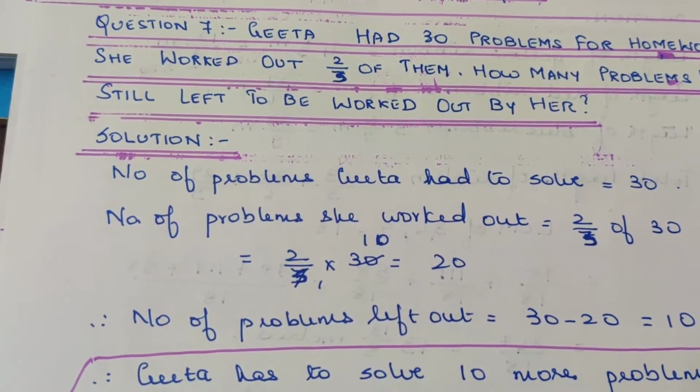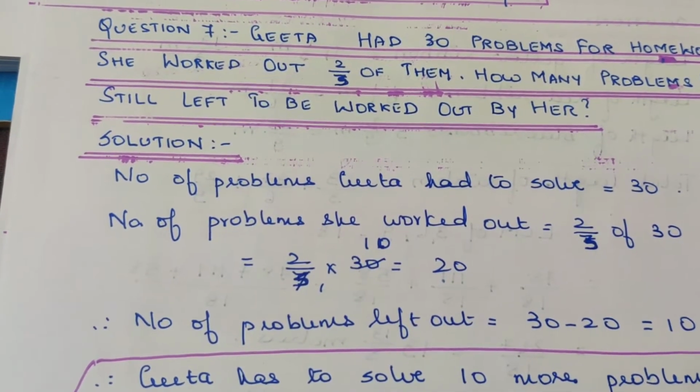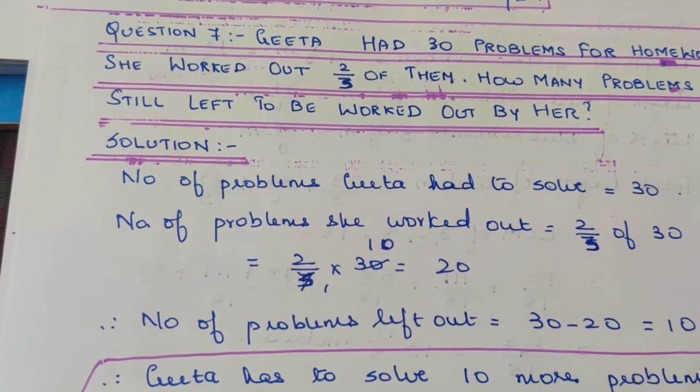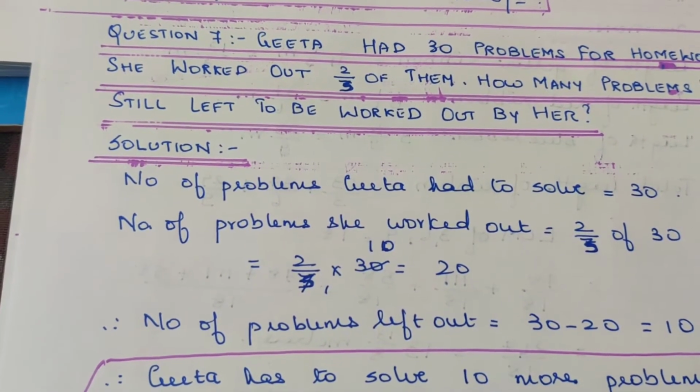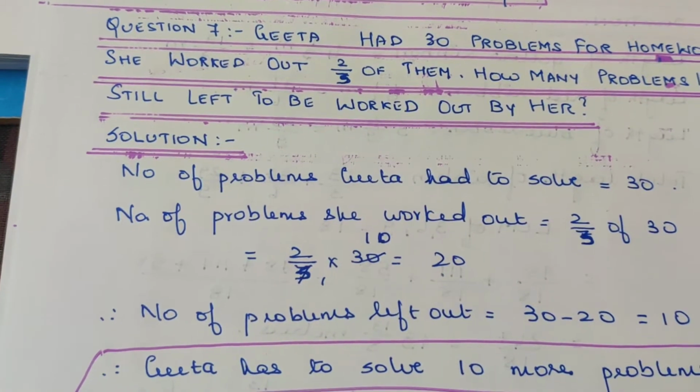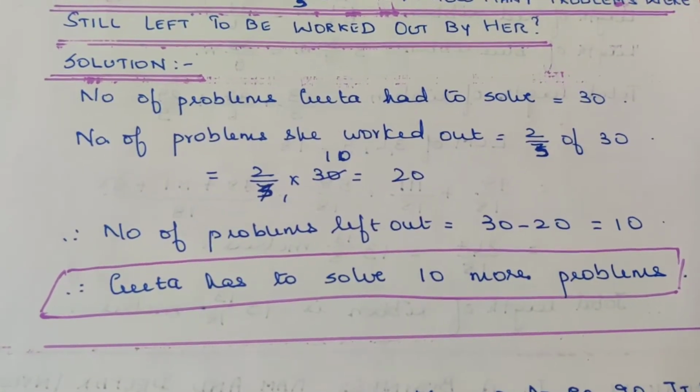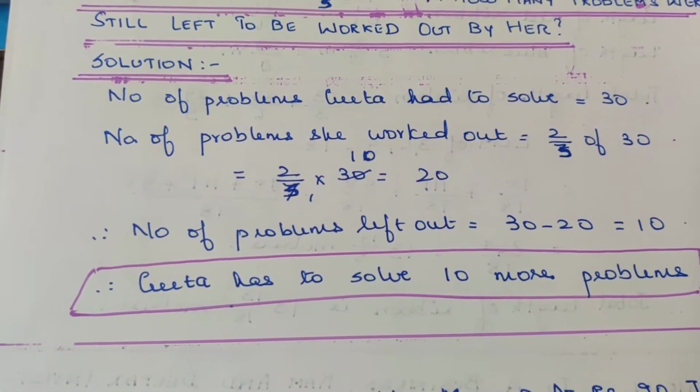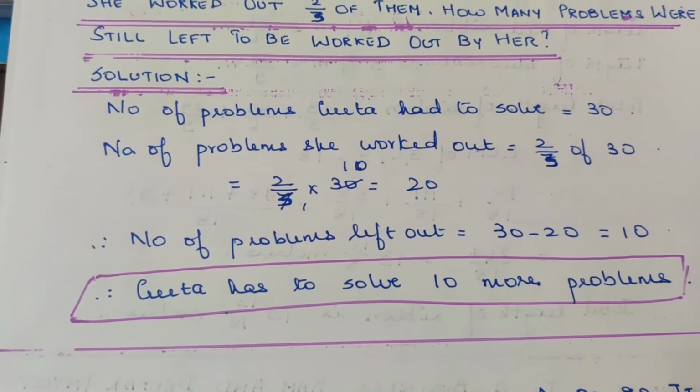3 tens are 30, and 10 times 2 is 20. On simplification you get 20. So she solved 20 problems. Number of problems left out is 30 minus 20, that is 10. So Geeta has to solve 10 more problems. Isn't it simple? Just pausing for a few seconds.